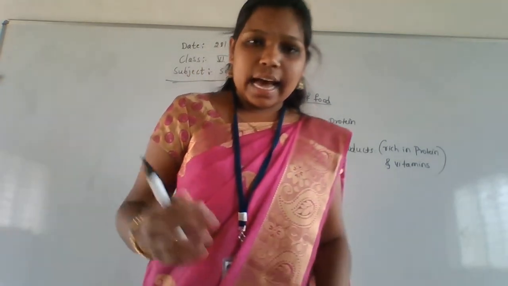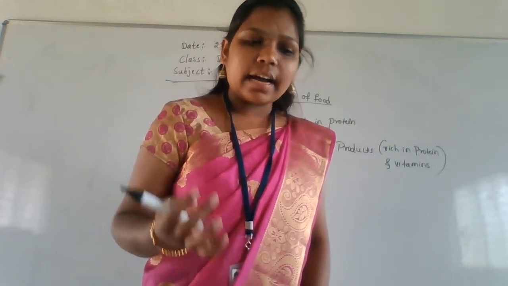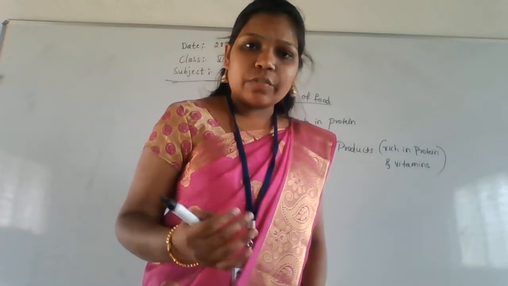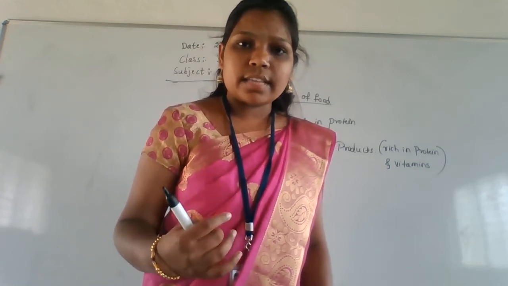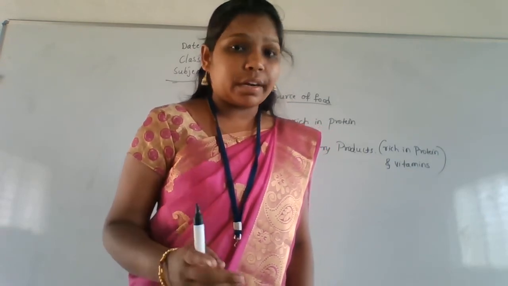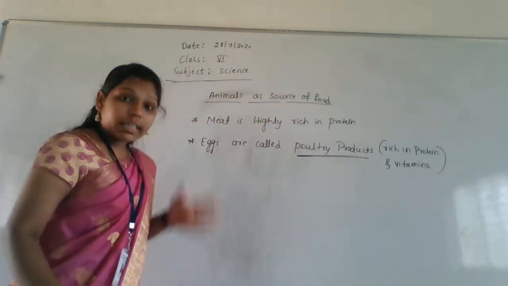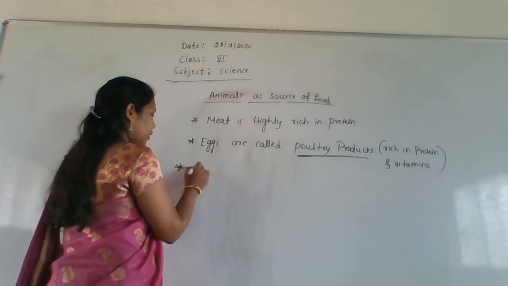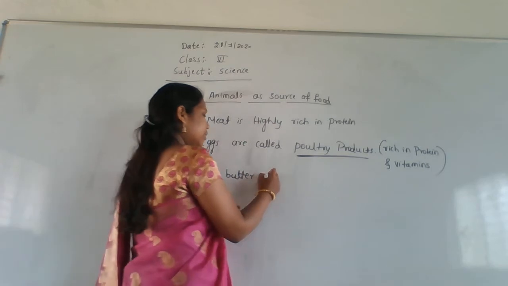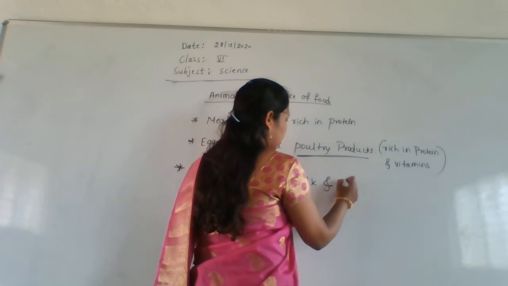See here, curd, butter, milk, ghee and cheese are called dairy. These types of food we get from animals only. So these products are called dairy products. See here, the earlier ones are the poultry products. Next one is dairy products. Dairy products are nothing but curd, butter, ghee, milk and cheese.